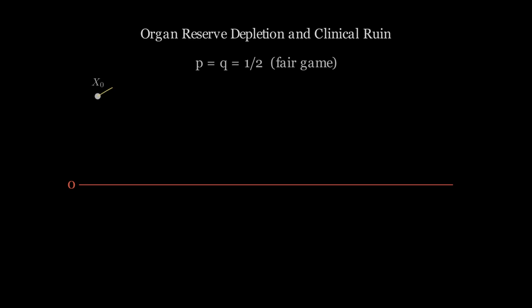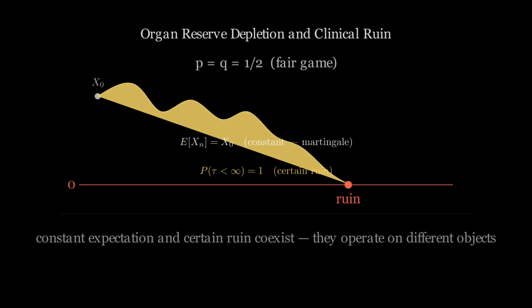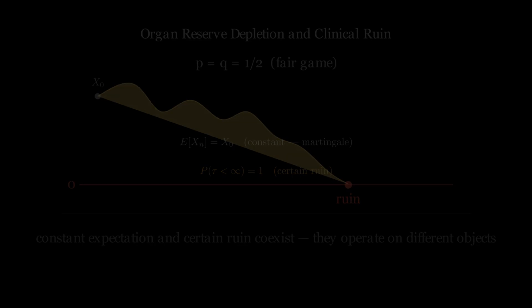In a patient with zero remaining organ reserve, the expected population outcome may remain stable. Yet clinical ruin occurs with certainty over sufficient time when reserve variance is present. Stable population expected outcomes and certain individual ruin are not contradictory. They operate on different objects: population and individual trajectory.